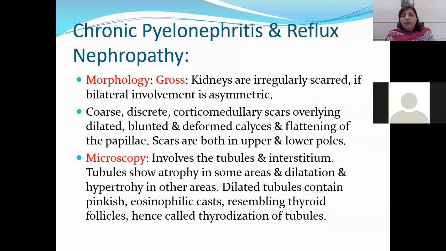Please remember that. The dilated tubules appear like thyroid follicles, but there is no thyroid tissue present, and the eosinophilic material which they contain is mostly proteins or plasma proteins. There is no colloid material, but because they resemble thyroid, that is why they are called thyroidization of tubules.